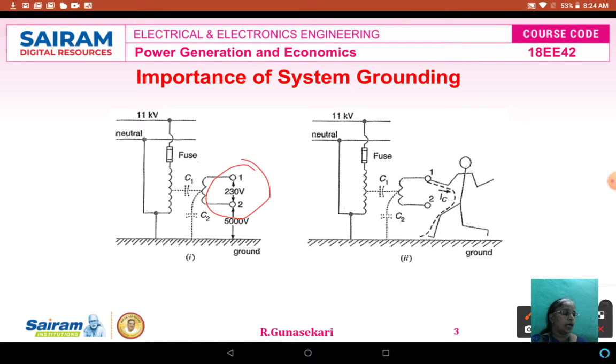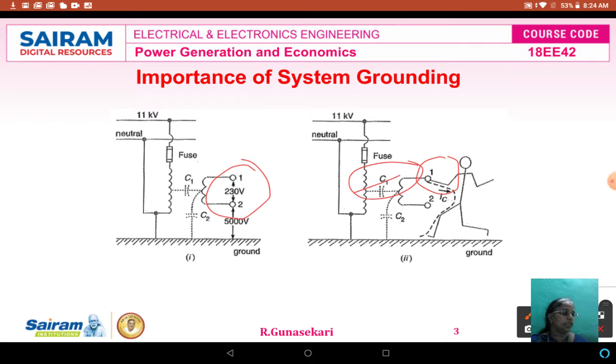So what happens under this situation? Suppose a person touches either secondary conductor; without harm, because there is no ground return. The capacitance between primary and secondary is C1.